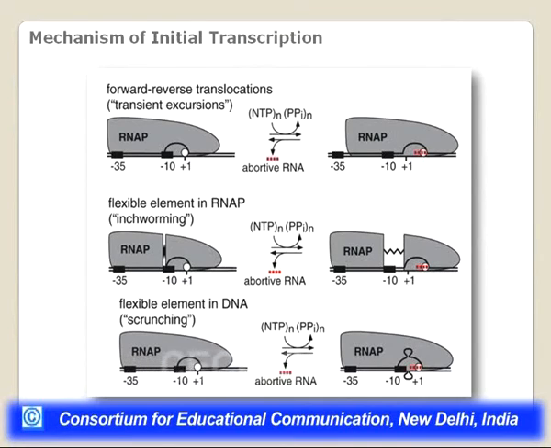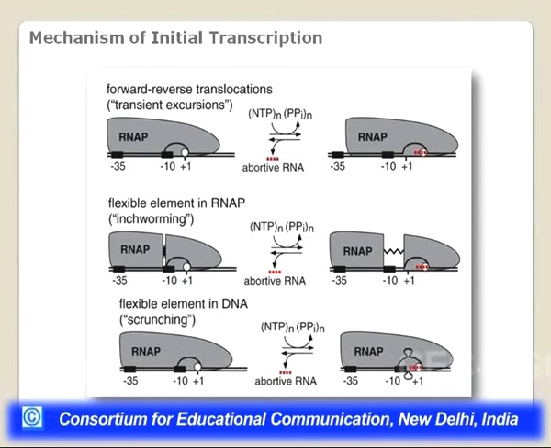The third model, which is the accepted model and has the experimental evidence, is the scrunching model, where the RNA polymerase is fixed. What is moving is the DNA. So this is called scrunching. The flexible element in the DNA is present. So what happens is, when it is sitting on the promoter, it is taking in the DNA molecule. It will scrunch the DNA molecule, and if the abortive RNA occurs, then it will release it and start transcribing again.